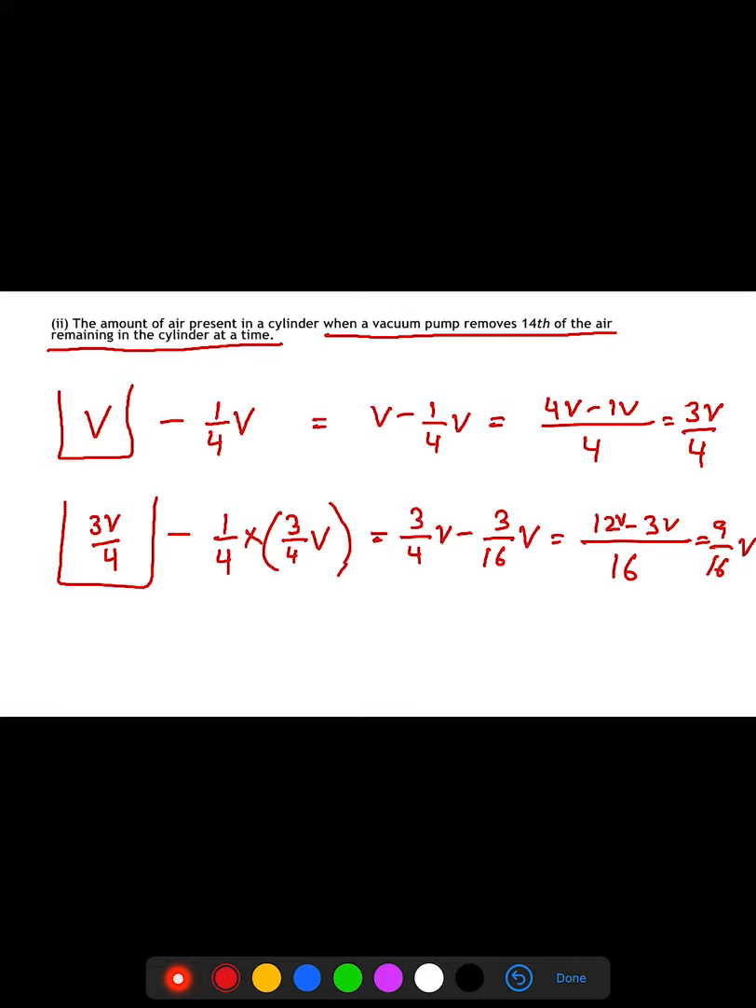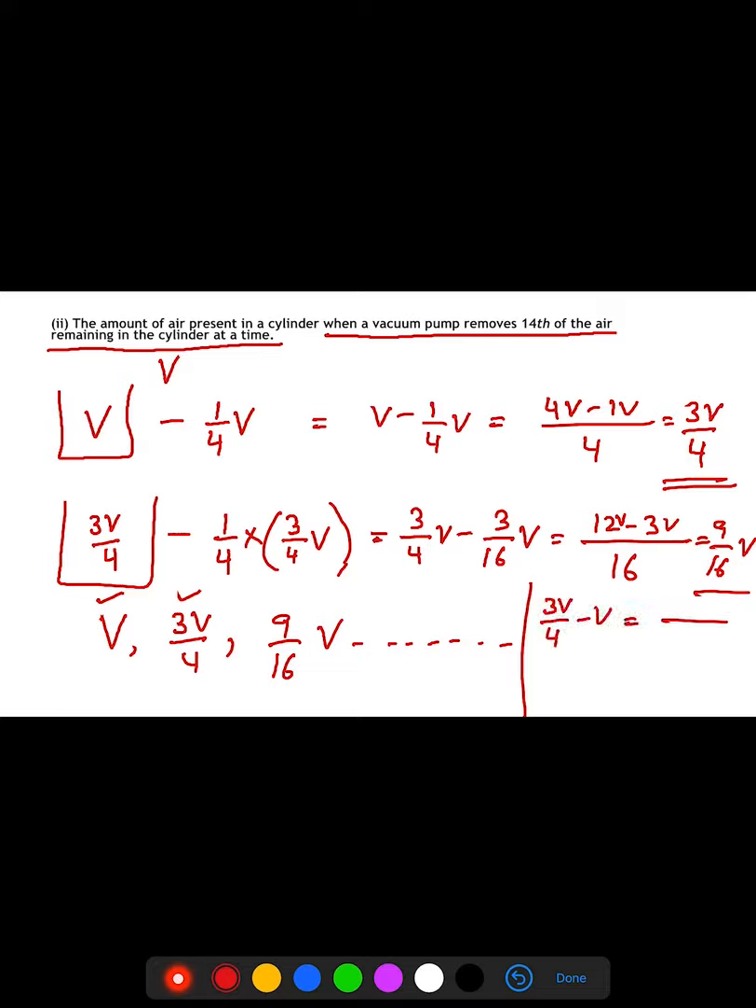So we have already got 3 terms now. The first term means what was the original amount of air present in the cylinder? It was V. The second is 3V/4. The third term will be 9/16 V and so on. As I told you, for checking whether it is an AP or not, minimum 3 terms are required. So let us find the difference between two consecutive terms. Second term minus first term: 3V upon 4 minus V gives you (3V minus 4V)/4, which is equal to minus V upon 4.